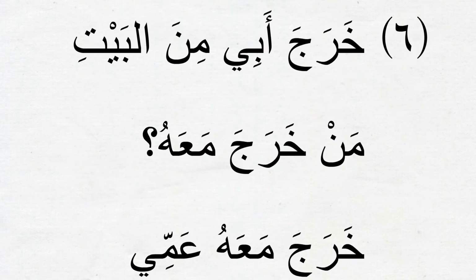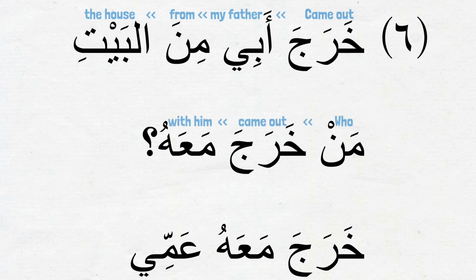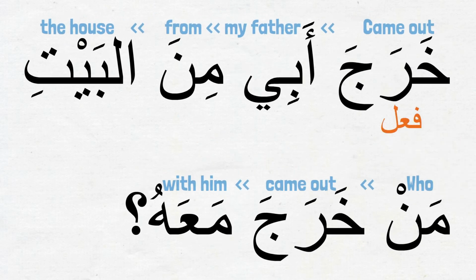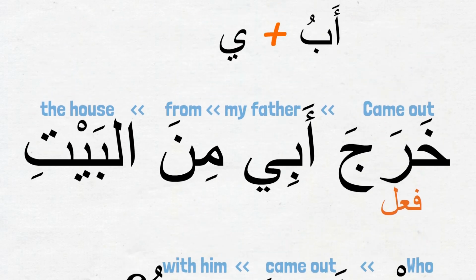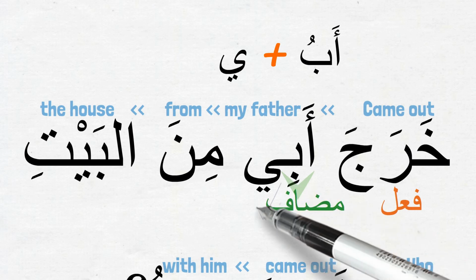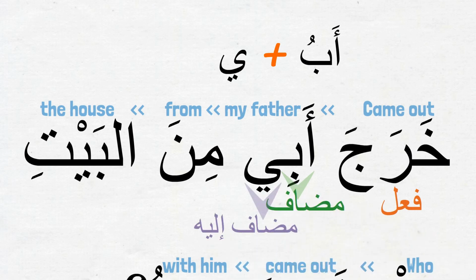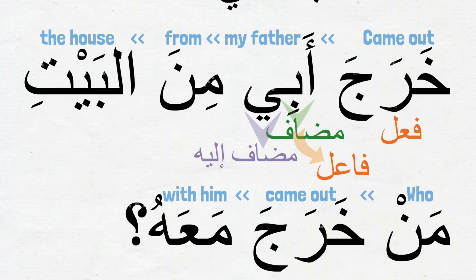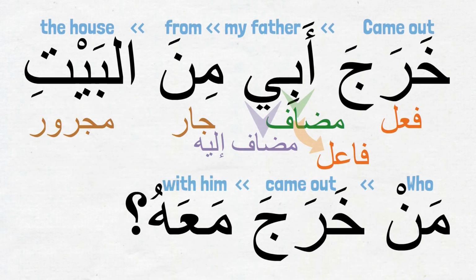And the final sentence. خرج أبي من البيت. My father came out of the house. من خرج معه؟ Who came out with him? خرج معه عمي. My uncle came out with him. عم is the paternal uncle. So the first sentence is the جملة فعلية starting with the فعل خرج. أبي is the إضافة combination composed of أبو and the ضمير يا. The اسم مرفوع أبو of this إضافة combination is the فاعل for خرج. من البيت is the جار ومجرور.